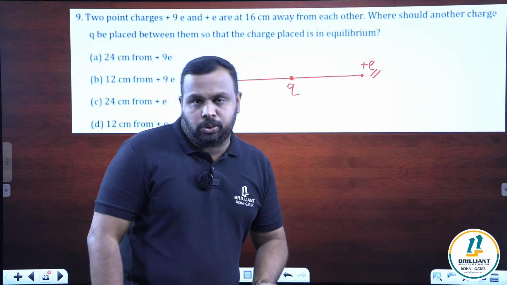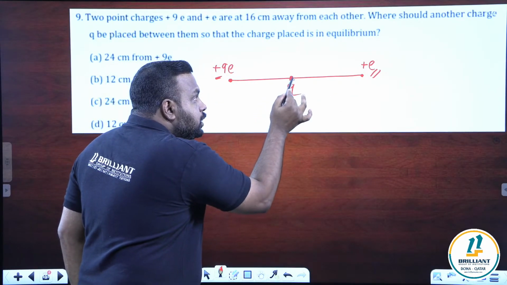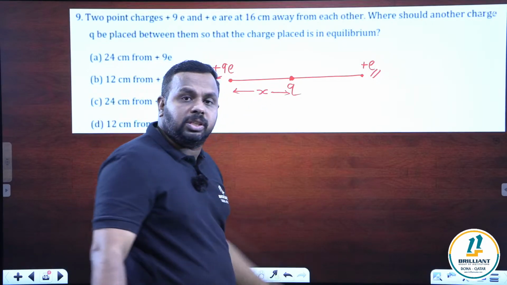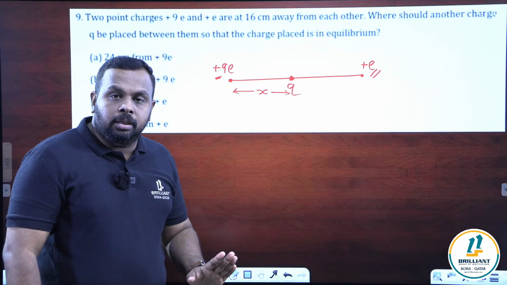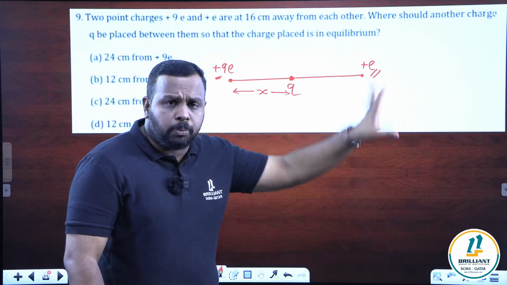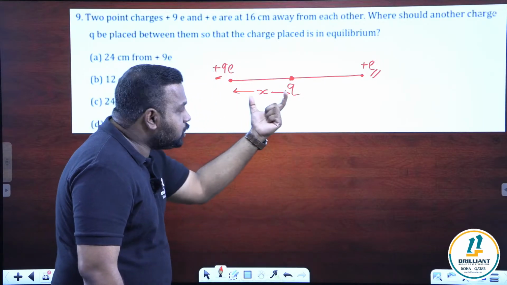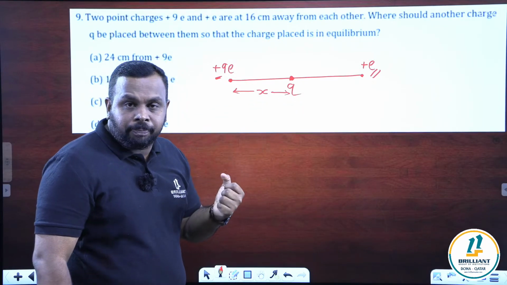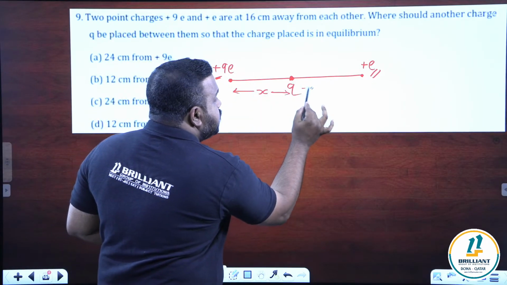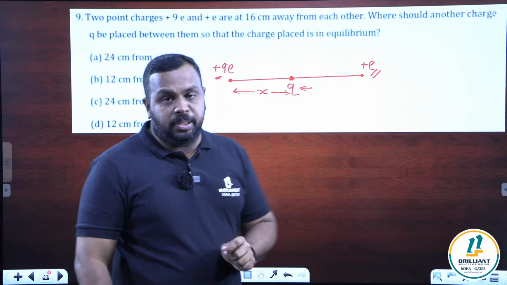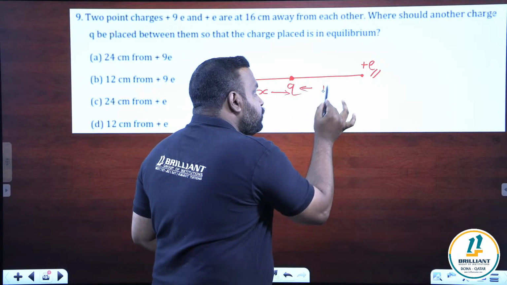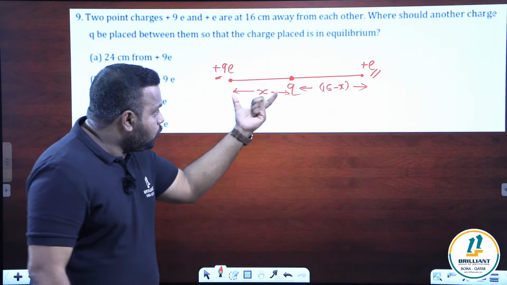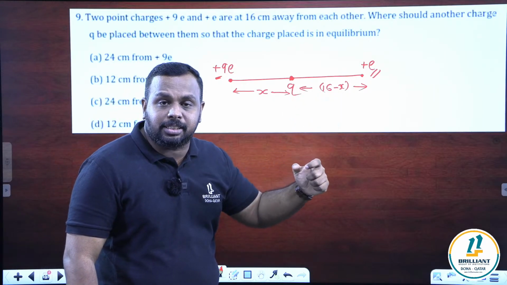Equate the magnitude of force. So the question is, where is this charge? You can take that the charge is at a distance of x from plus 9E. You can take the distance from the other charge also, no problem, it's our choice. So I am taking the charge Q placed at a distance of x. If this is x, what will be this distance? The total distance is 16 centimeter. So if this is x, surely this will be 16 minus x. One distance I am taking x, then the other will be 16 minus x.